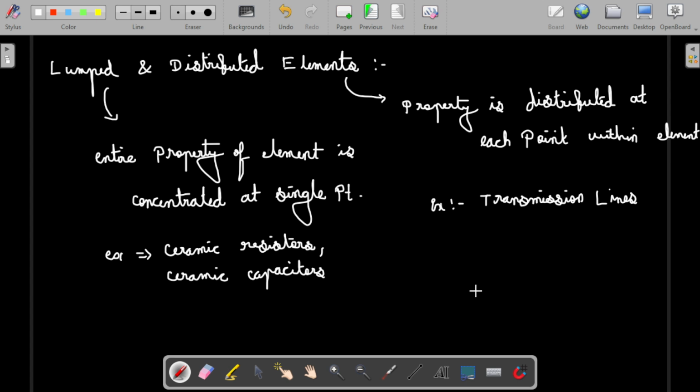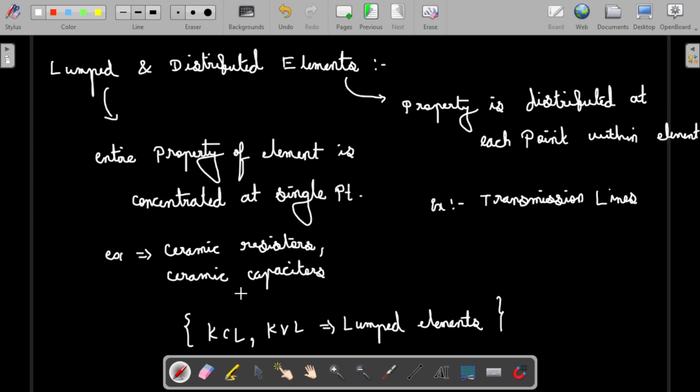Kirchhoff's laws, KVL and KCL, can only be applied to lumped elements, not to distributed ones. This is one important thing. In RF, these kinds of rules may not be applied, so there we use different calculations. If time permits, once all the basic core subjects are completed, I will take RF also. So don't worry about that. For now, please make a note of it. Only for lumped elements will KVL and KCL come into the picture.